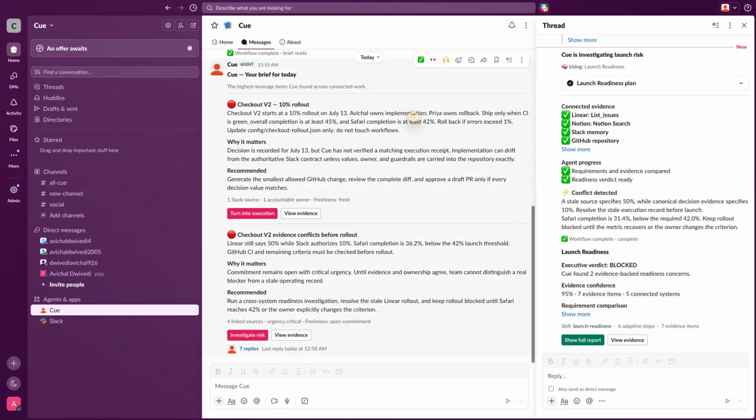This is Q, an autonomous work agent inside Slack. It turns conversations into approved execution, and evidence into decisions. Q investigates autonomously, acts with human approval, and stops safely when teams are not ready.